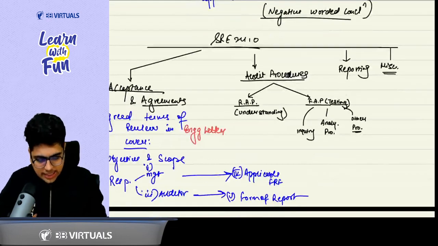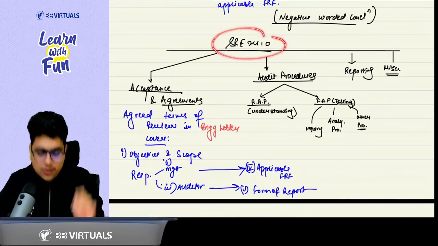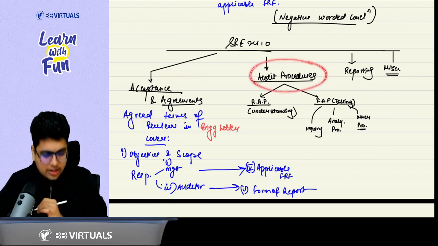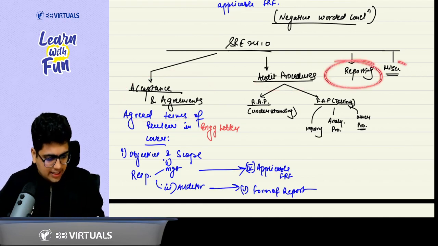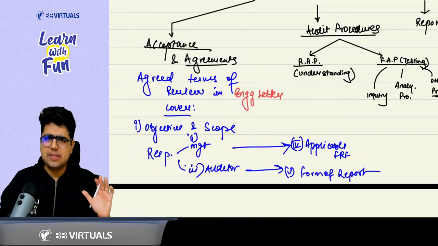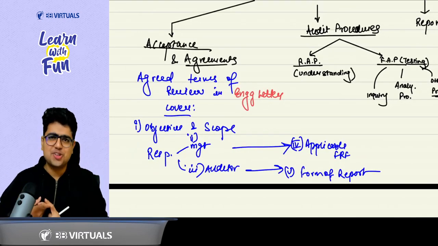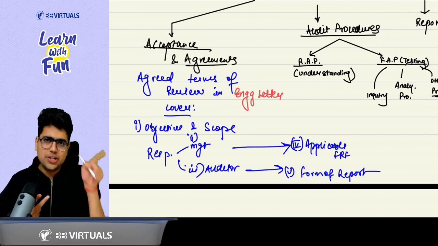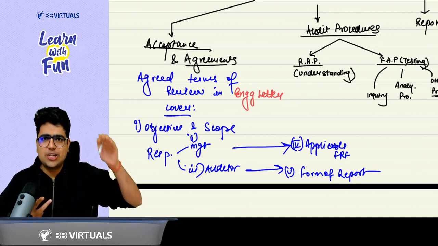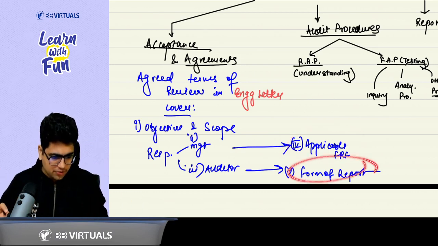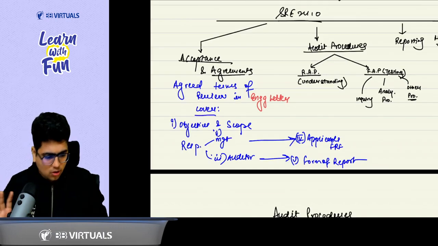Now this SRE will be divided in four parts: acceptance and agreements, audit procedures, reporting and miscellaneous. If I talk about agreement, again the agreement part remains the same. You cover the objective and scope of review. Now the responsibility of the management and the responsibility of the auditor. Management responsibility you link with the applicable FRF. Auditor's responsibility you link with the form of report. Then we discuss the audit procedures.